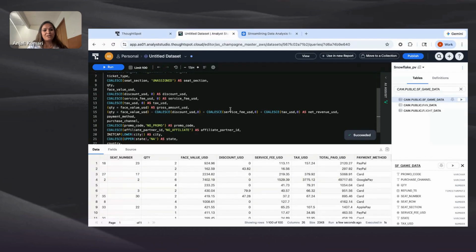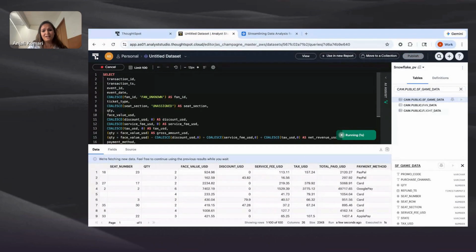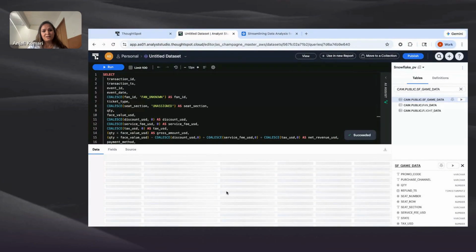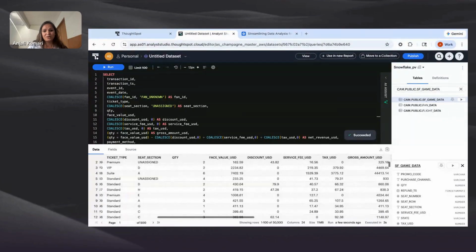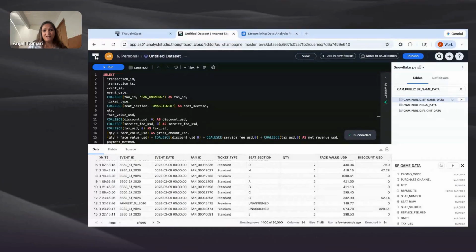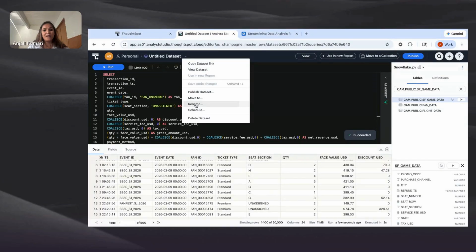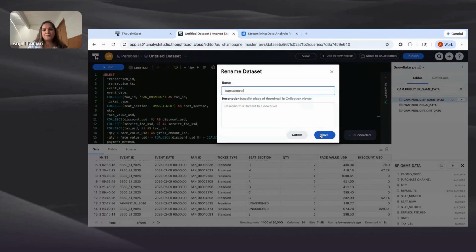So essentially what I've done is written this query, and I'm going to execute it. It is cleaning it up. Let's wait for the query to execute. All right, so now I have done the cleanup. I have done some transformation as well. Quickly taking a look at the data, it seems like it is ready. This data set is ready. This is the transaction data that I spoke about, which is available in Snowflake. So I'm going to go ahead and save this, and let's call this transactions.